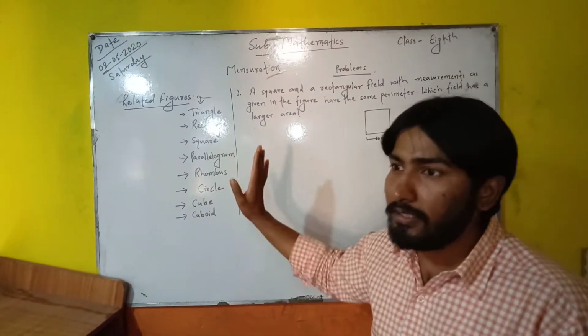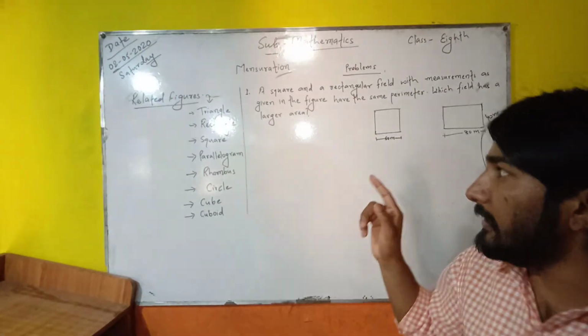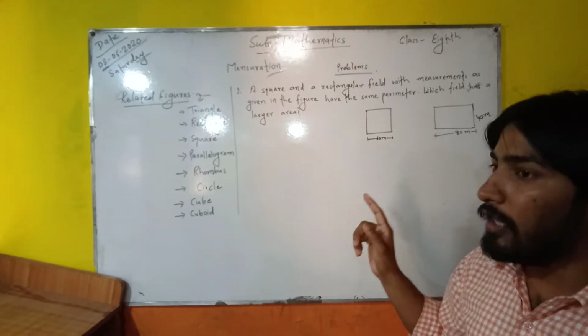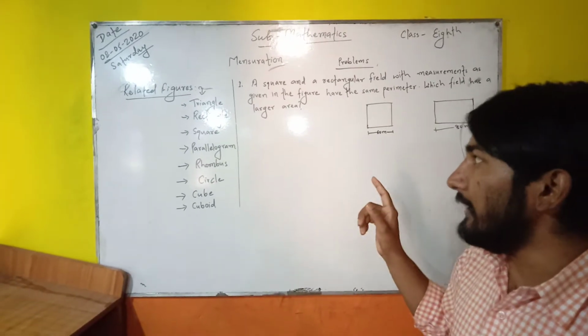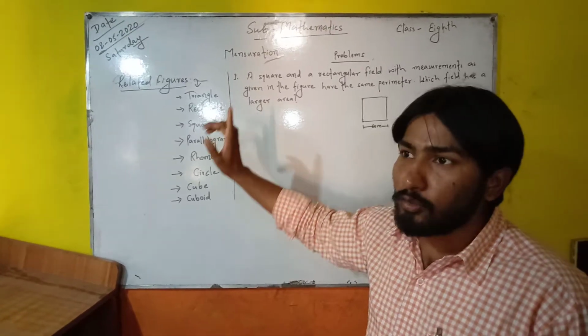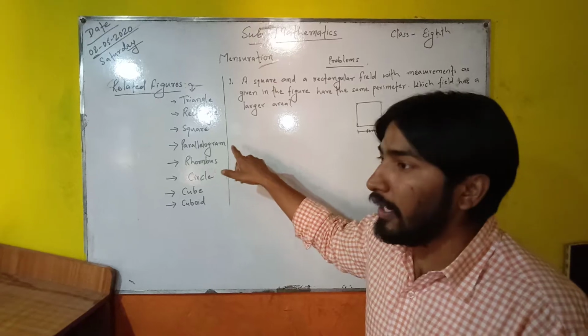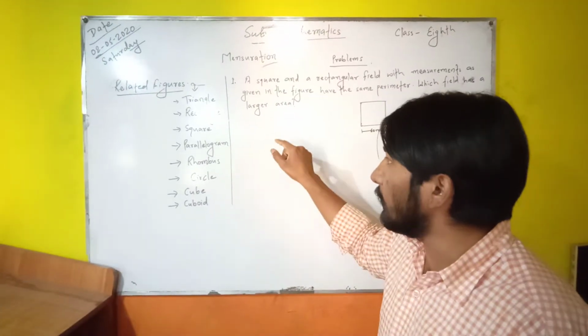A rectangle is a special type of quadrilateral in which both pairs of opposite sides are equal and also all the angles are equal to 90 degrees. I mean all the angles are right angles. A square is also a special type of quadrilateral whose all four sides are equal and all four angles are also equal to 90 degrees.